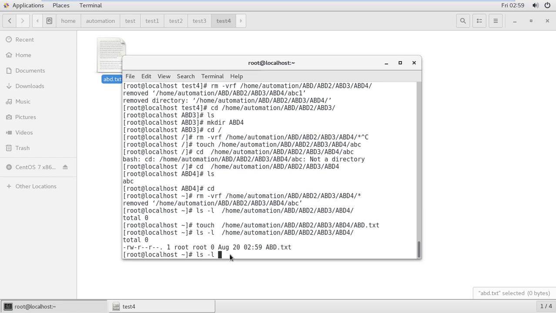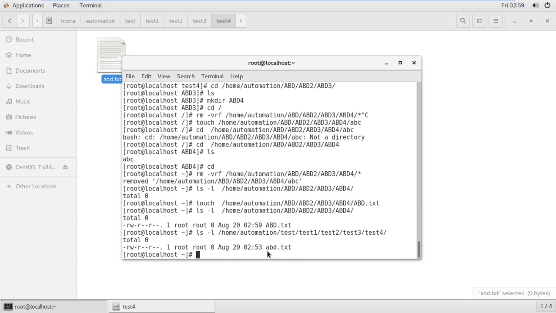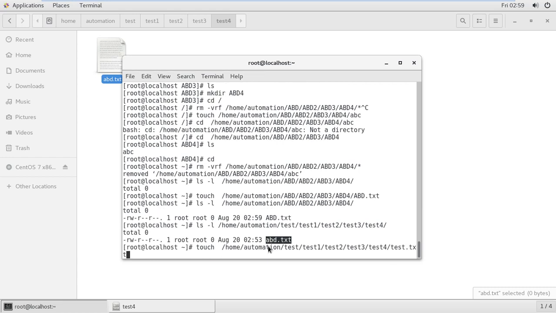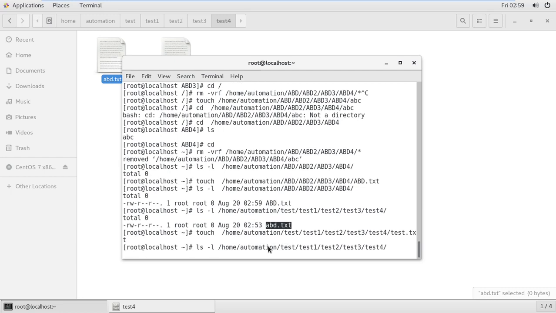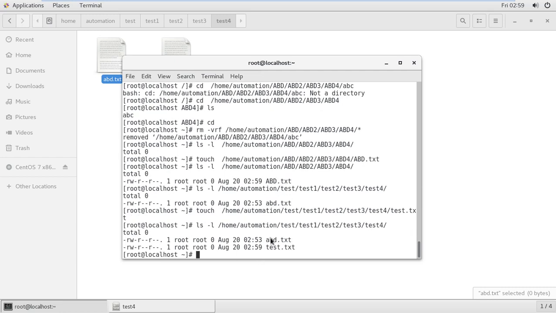So I want to check how many files are created in the automation test. There is one more file called abd.txt. I want to create one more file over there. Touch taste.txt. So again I want to check ls, there is abd.txt and taste.txt. I want to remove abd.txt using an absolute path.